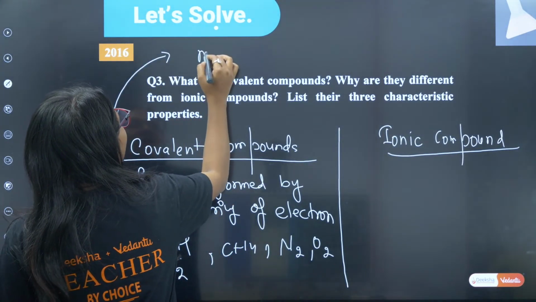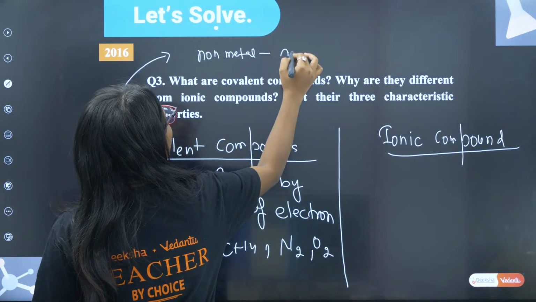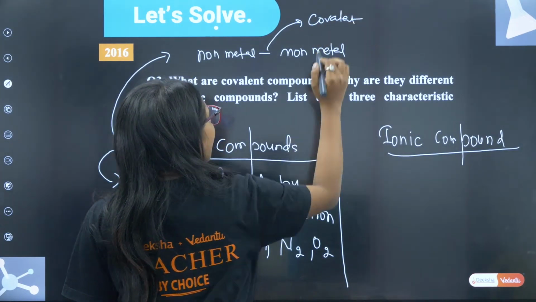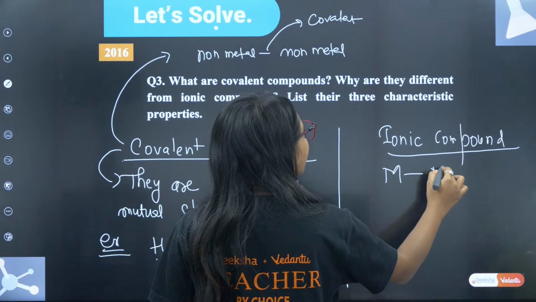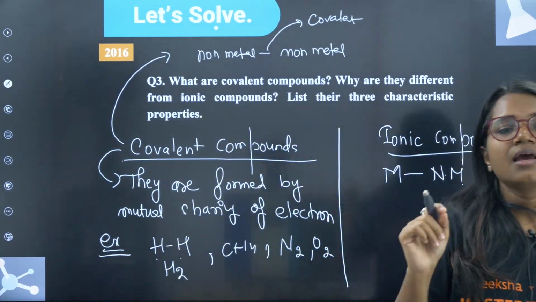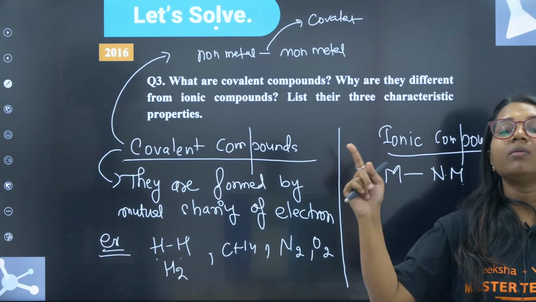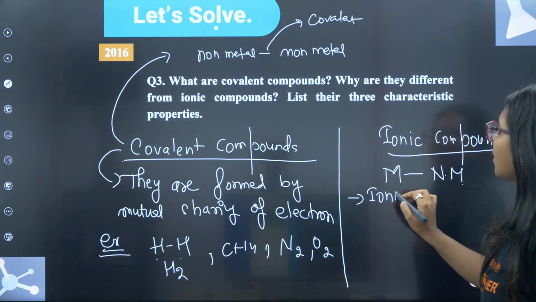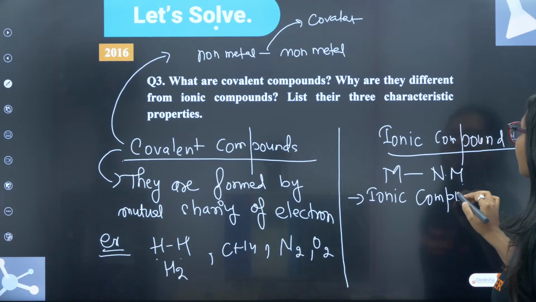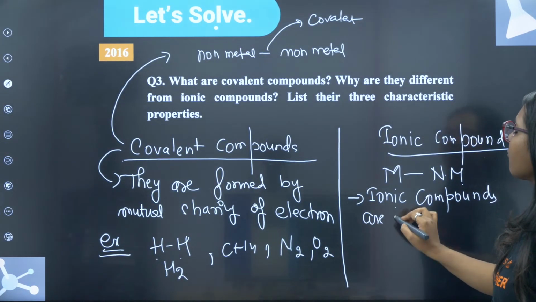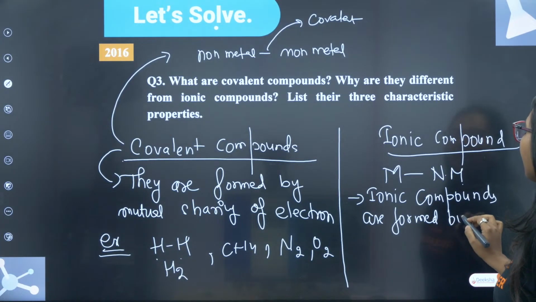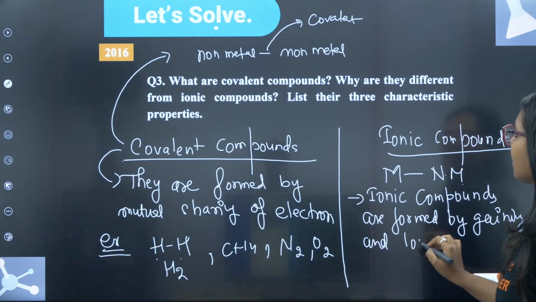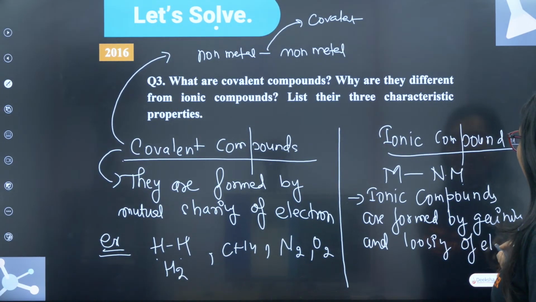You can also write that non-metal and non-metal, this bond will be covalent bond. And in ionic compound, one will be metal and one will be non-metal. Always in ionic compound, one will be metal, one will be non-metal. So ionic compounds are formed by gaining and losing of electrons.